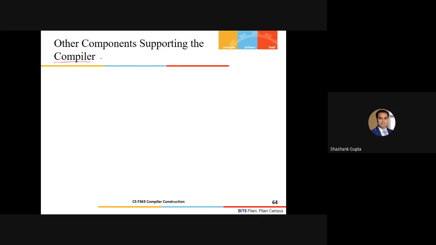And I expect that you should be aware of this. Can anyone highlight what exactly are the other components which surround the compiler, which should facilitate the compiler in the overall process of the compilation? Come on, guys, I need answers from your side. Because we are just learning one small thing, that is a compiler, but we need some adjacent components.